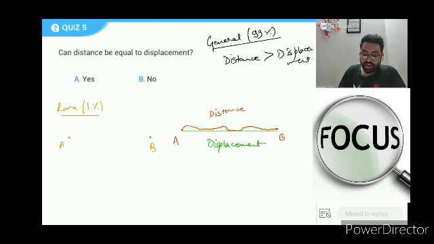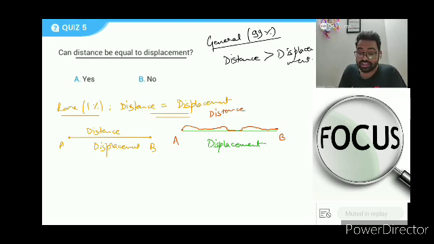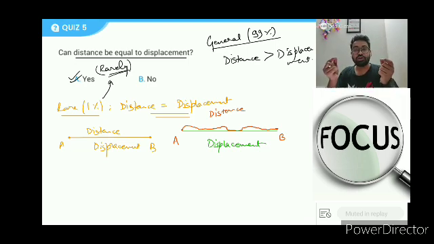If I never forget the scale, I will always draw it like this. And in this case, this is my distance and this is my displacement. So I will say in rare cases, distance is equal to displacement. And if I ask, can distance be equal to displacement? You will say yes, rarely. Very rarely do you see between 2 points that the distance and the displacement are the same.